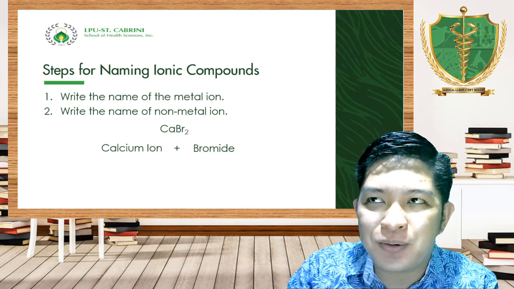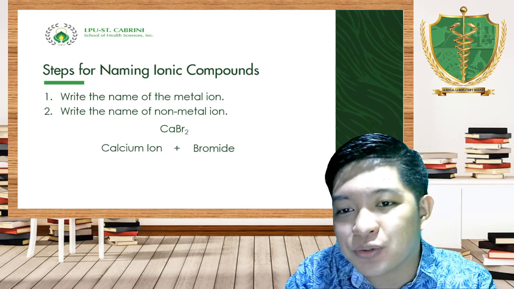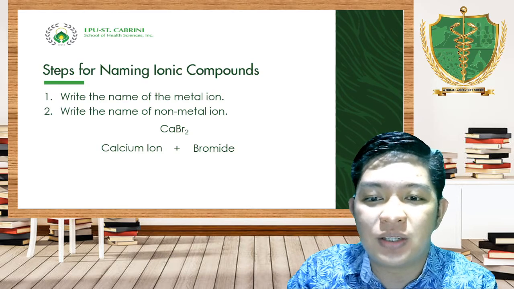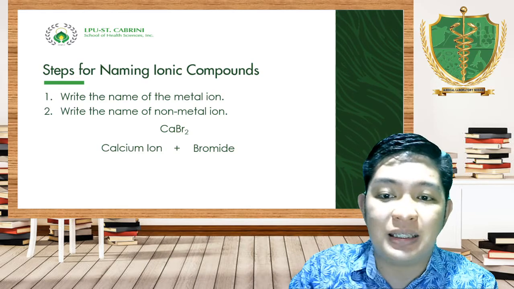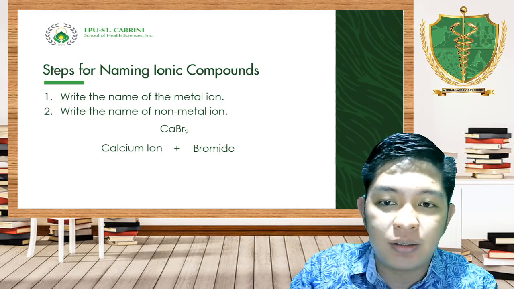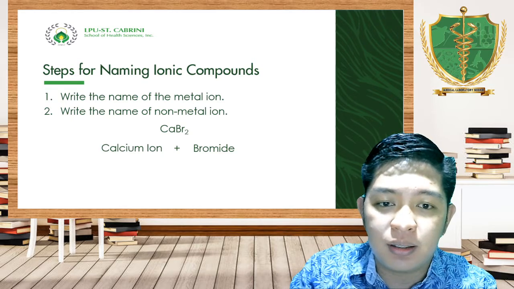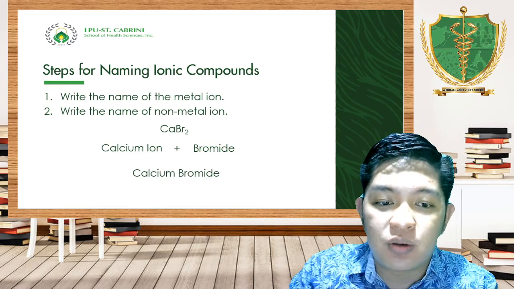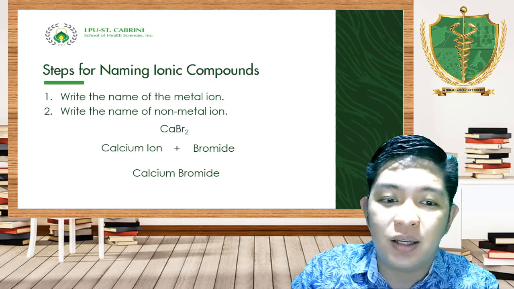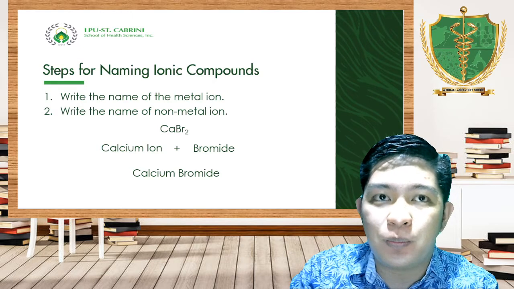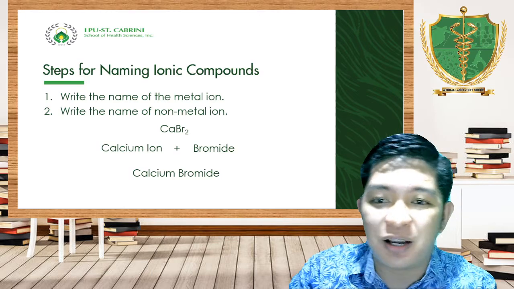Okay? So, metal ion, that is an ion. Then you have to indicate it and you have to name it using the suffix IDE. So, having said that, we have calcium ion and bromide ion, and by removing the word ion in calcium, we have here calcium bromide. Then that will be the name of our CaBr2. No? That's how we're going to read it. Calcium bromide.